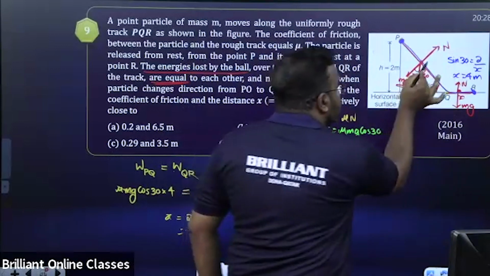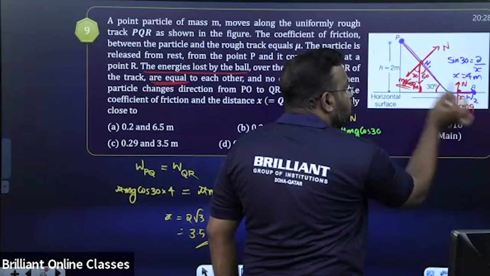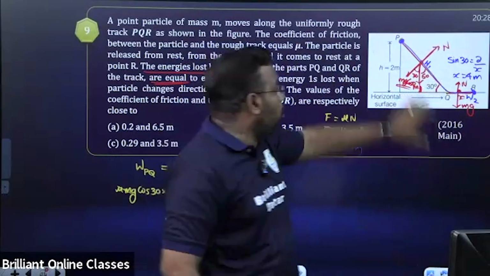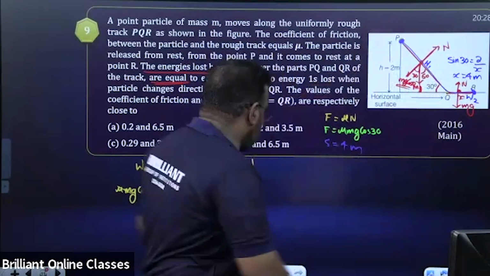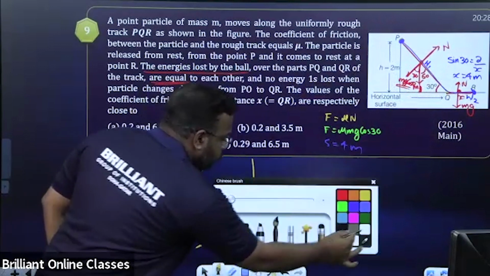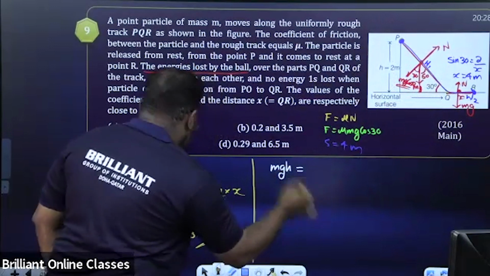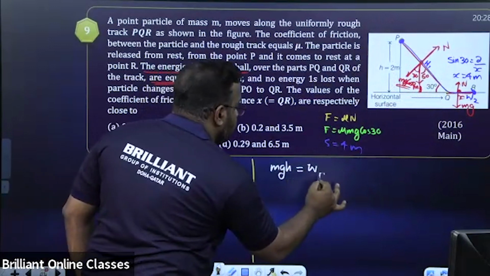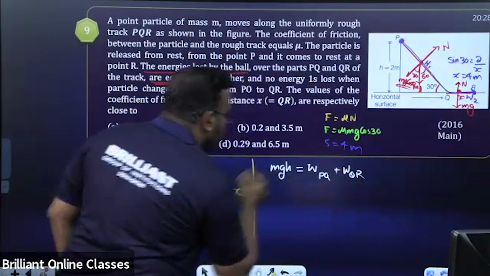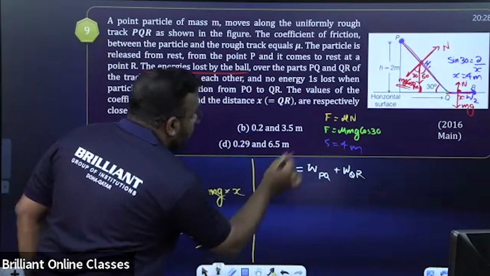That means this work we are taking as W1 and this work we are taking as W2. This W1 and W2, if you add them, will be equal to the initial energy of the body. So what we can write in the next step: initial energy is mgh. Mgh is equal to work done for PQ plus work done for QR. Work done for PQ and work done for QR formulas we already calculated, so just substitute.